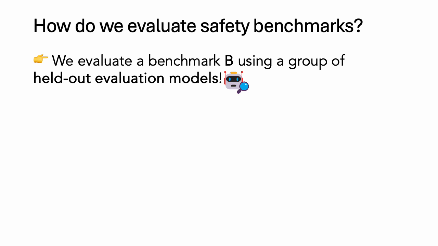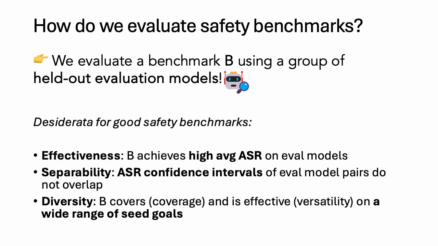The question next is, how do we evaluate the safety benchmarks we have built? We evaluate a benchmark B using a group of held-out evaluation models. These evaluation models are not seen during benchmark construction, and we propose several desiderata for good safety benchmarks. First, we have effectiveness, where high effectiveness indicates that benchmark B achieves high average attack success rates on the group of evaluation models.